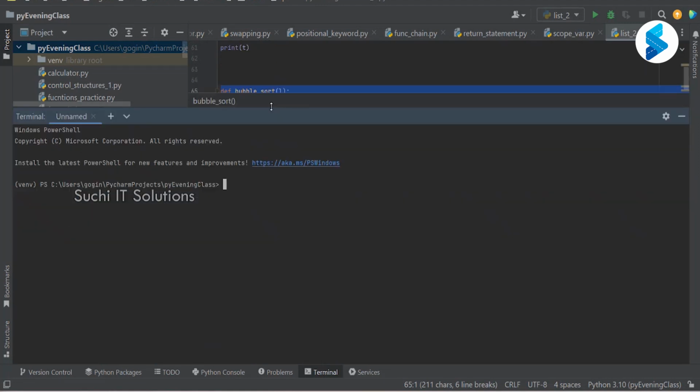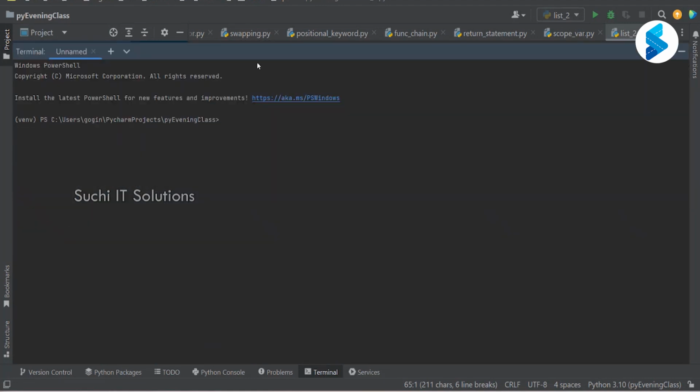To start with, let me go with the terminal itself, the Python console.